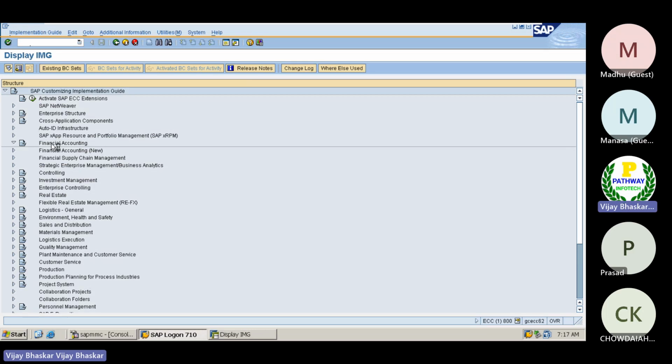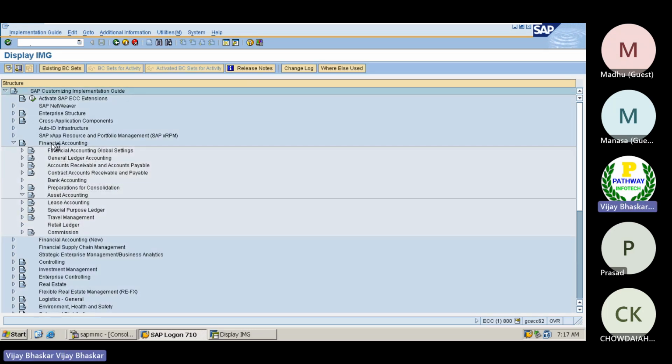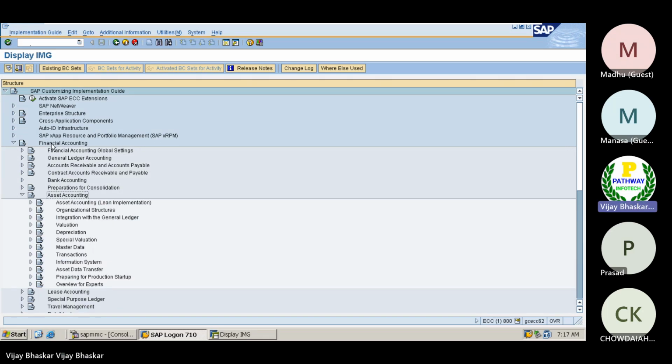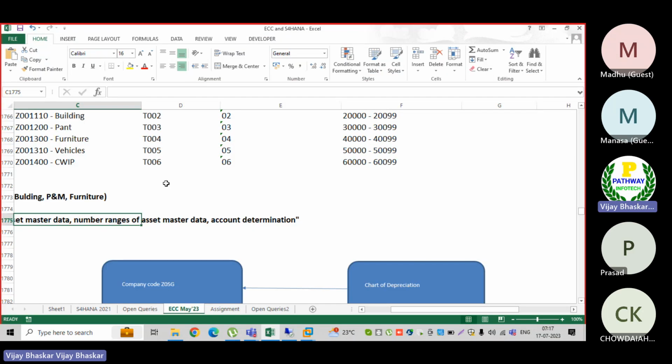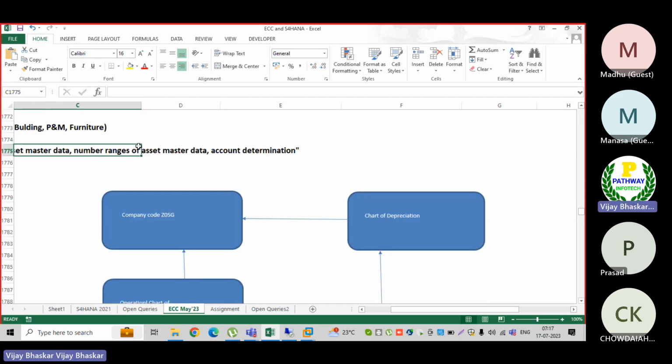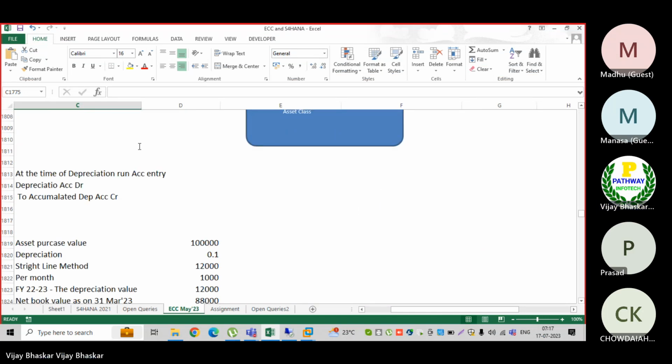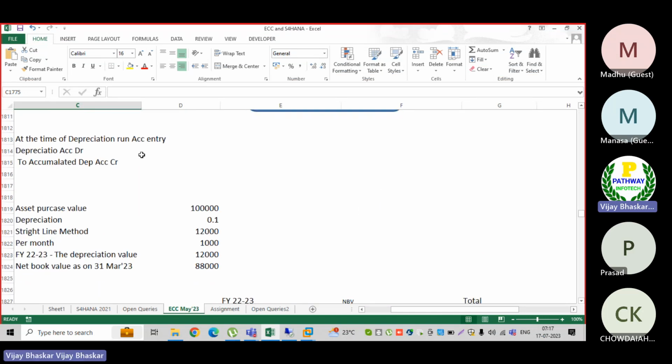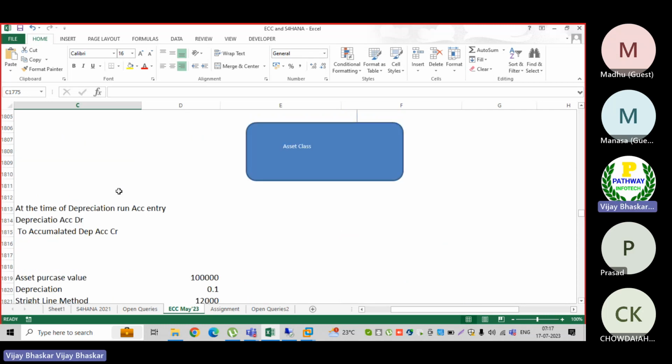Configuration, Financial Accounting, Asset Accounting. Then what we need to do? First, as part of the configuration, we need to copy the basic settings. We will do the configuration of the asset classes and all this, but before defining that, there are a few basic configuration settings required.